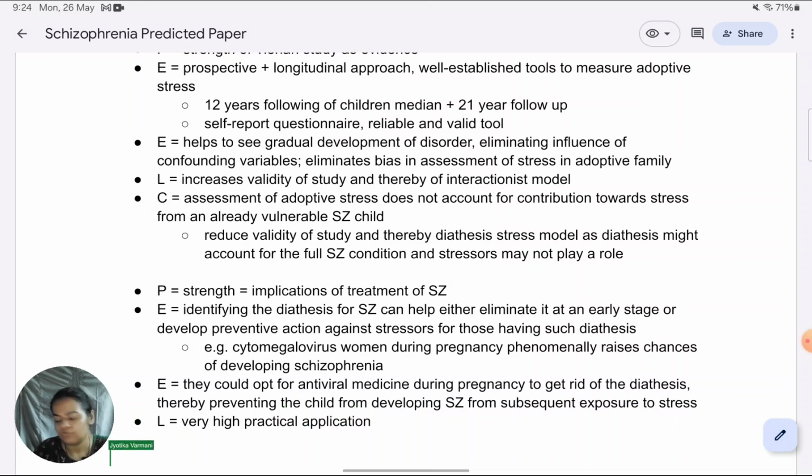Finally, coming to a weakness I would like to give, because I have given many weaknesses in the way of counterpoints as such, but to give a proper weakness and to really balance the strengths and weaknesses, many people have suggested that the diathesis stress model is not very appropriate for schizophrenia. Their criticism is coming from the fact that they just feel it's oversimplified and outdated.